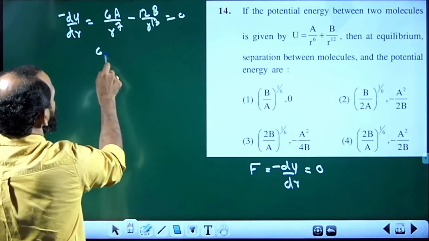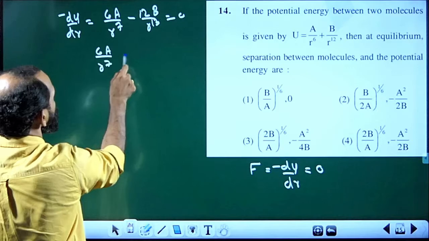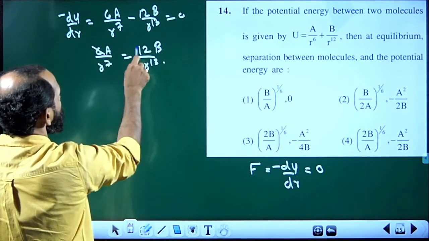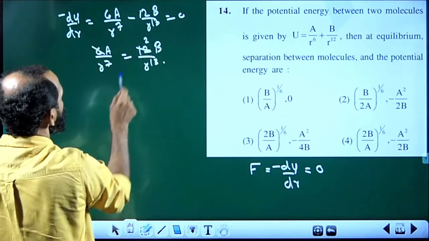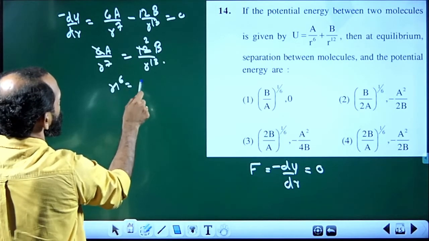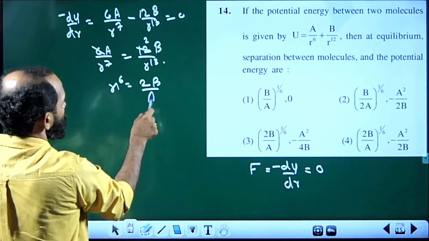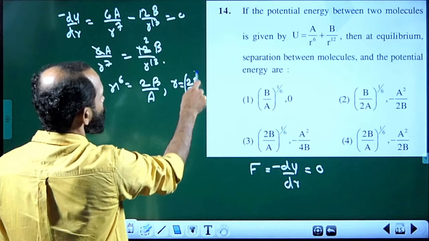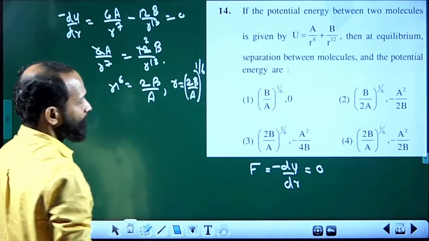It means that 6a divided by r raised to 7 is equal to 12b divided by r raised to 13. On cutting these, you get 2. So, r raised to 6 is equal to 2b by a. So, r is equal to 2b by a all to the power 1 by 6.